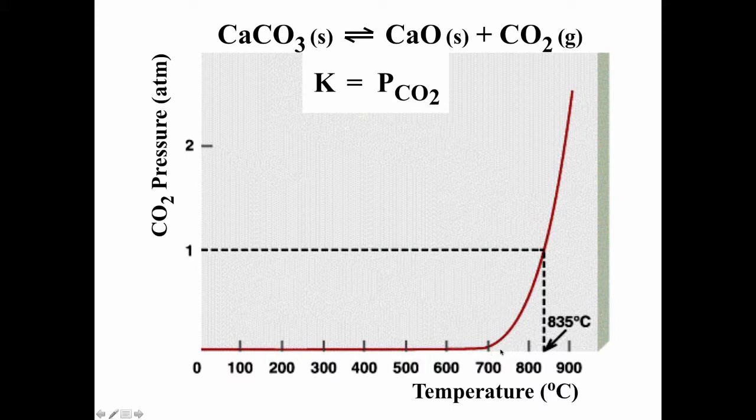And notice it's not like the system hits 835 degrees and poof, all of a sudden the reaction takes place. It just gradually becomes more and more product-favored. It goes through sort of a nice balance at 835 degrees Celsius of 1 atmosphere, so K is equal to 1, and then as the temperature rises, the reaction gets more and more product-favored, or more and more spontaneous.